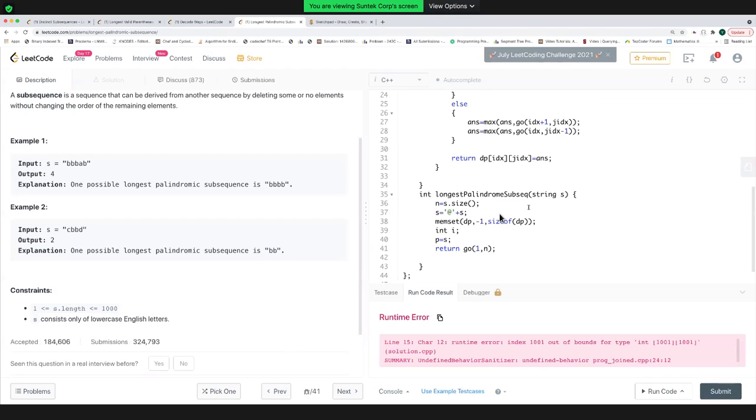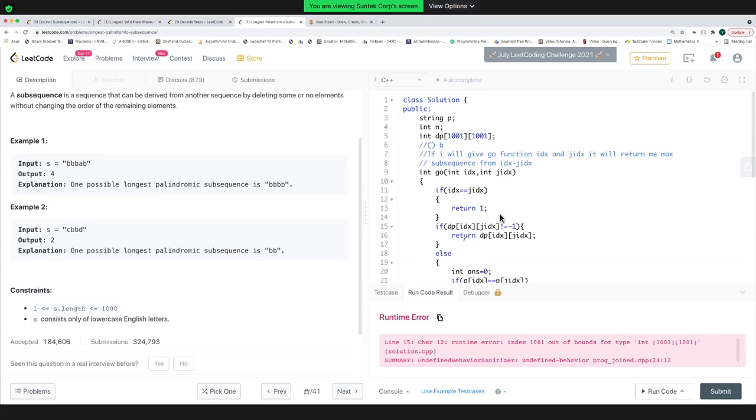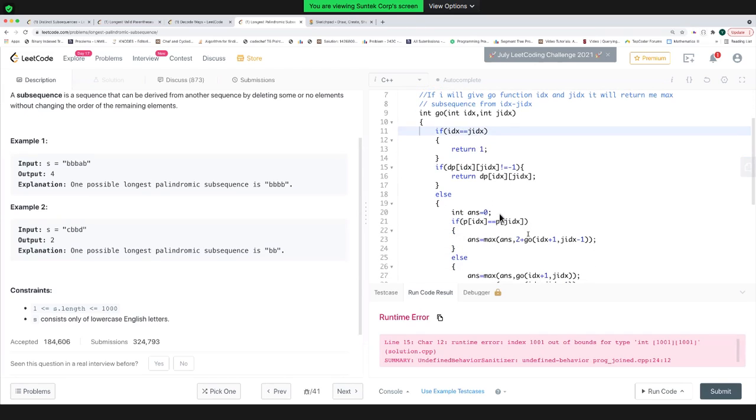Are you getting what I'm trying to explain? People, are you getting this question? Write a yes or no if you are not getting it. Anyone? People, I need a yes or a no. Are you getting it?